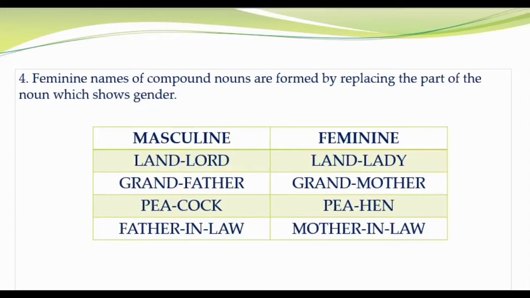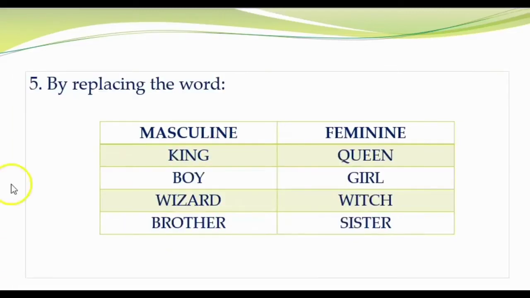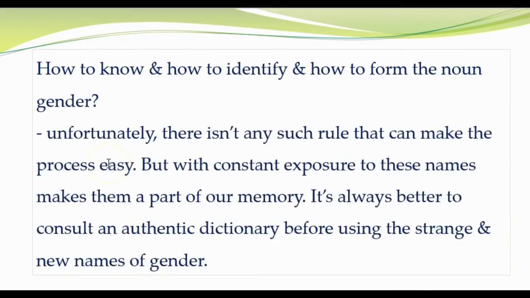And the fourth one is feminine names of compound words, which means the word which shows you the gender, we have to change only that word. The other word will remain the same, and we can convert from masculine to feminine. And the last one is by changing the whole word. Boy becomes girl. Now, how to know, how to identify and how to form the noun gender.